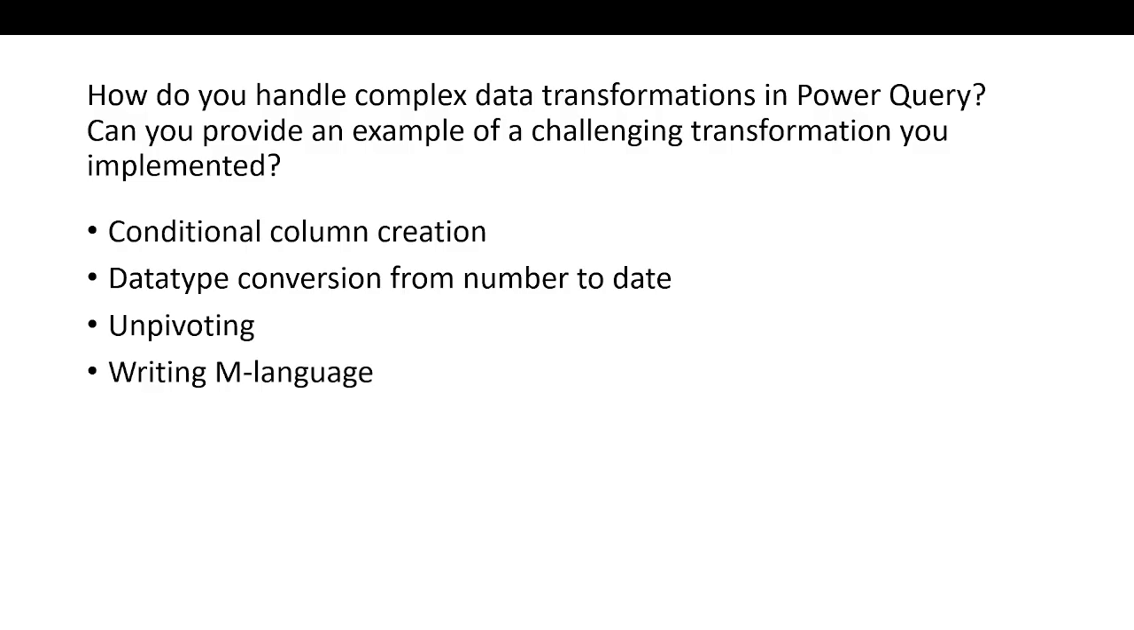Next, pivoting and unpivoting. That means converting rows into columns and columns into rows. This feature is pivoting and unpivoting. So as per the requirement, as per the data you got, in which form the data is and how the data was gathered, based on that we do pivoting and unpivoting for cleaning and transformation, especially for transformation purposes. Next is writing M language. What is this M language? This is basically Mashup language.